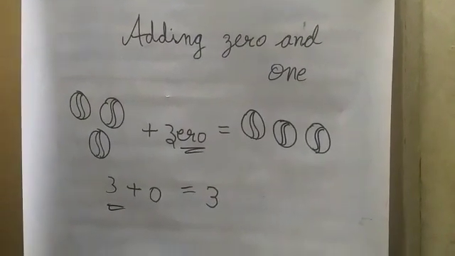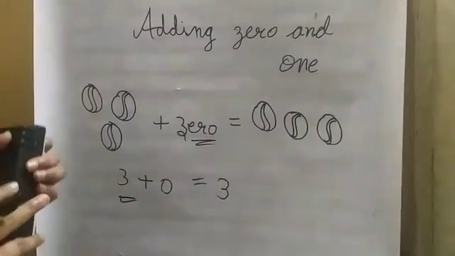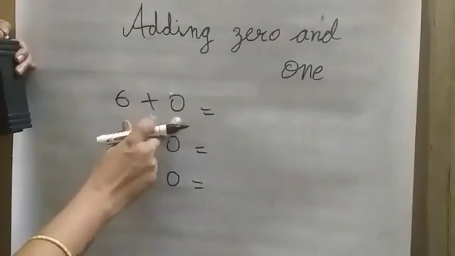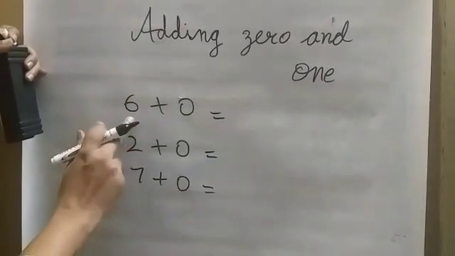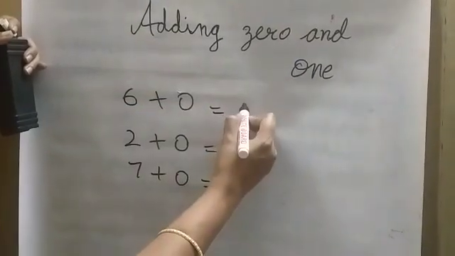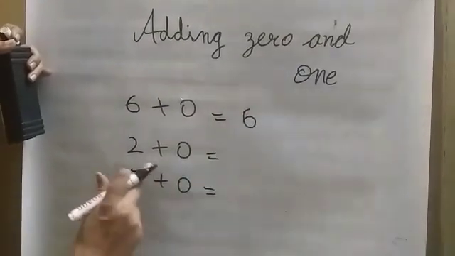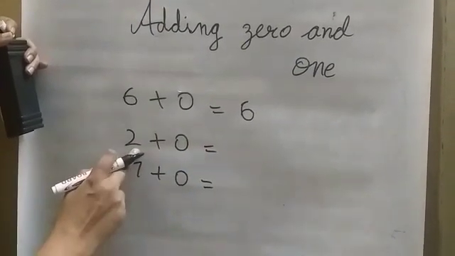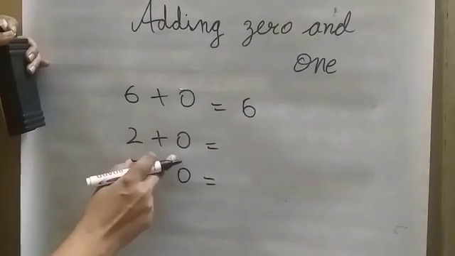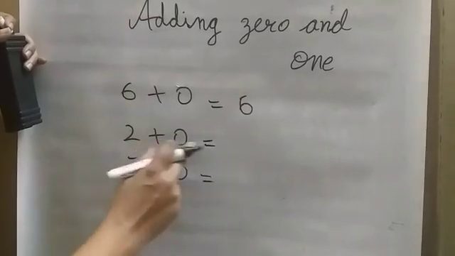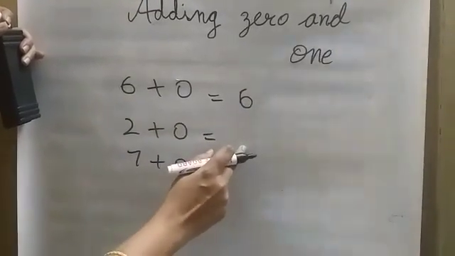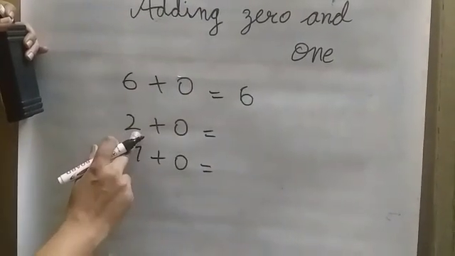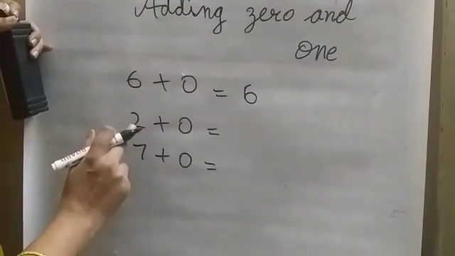Let's look into some examples. So 6 plus 0 means the answer is itself. The answer is the same number. It means it is 6. 2 plus 0 means the answer is the same number. In addition, if we are adding, it will be all together. We will write the number after counting. So if I count 2 plus 0, here I don't have anything. So my answer will be the number itself.